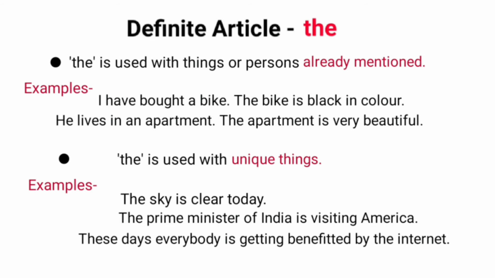Another use of definite article the is with unique things. A unique thing is a thing which is one of its kind. Examples are, the sky is clear today. The Prime Minister of India is visiting America. These days, everybody is getting benefited by the internet. In these examples, sky, Prime Minister and internet are unique.